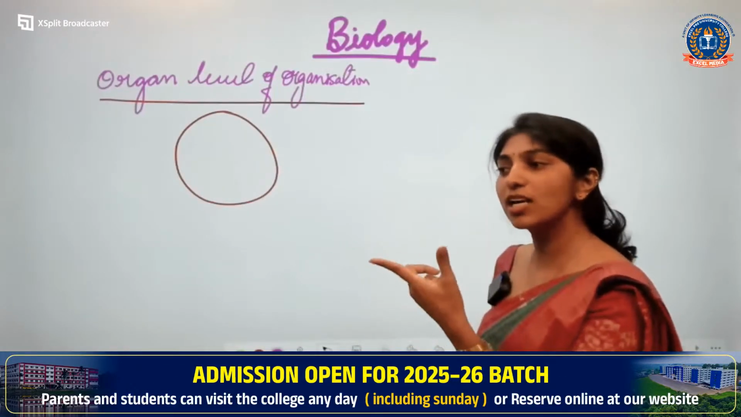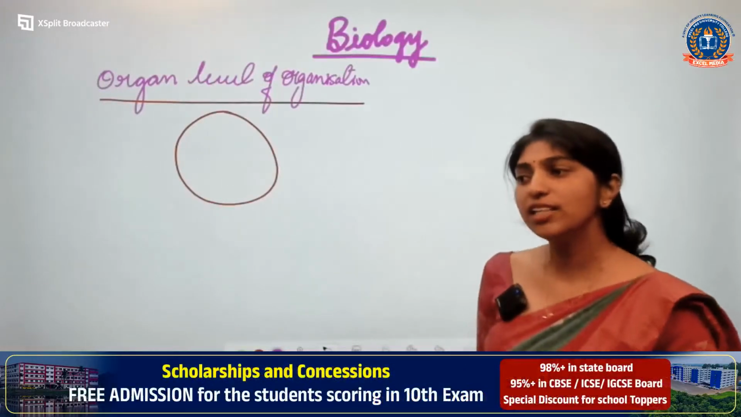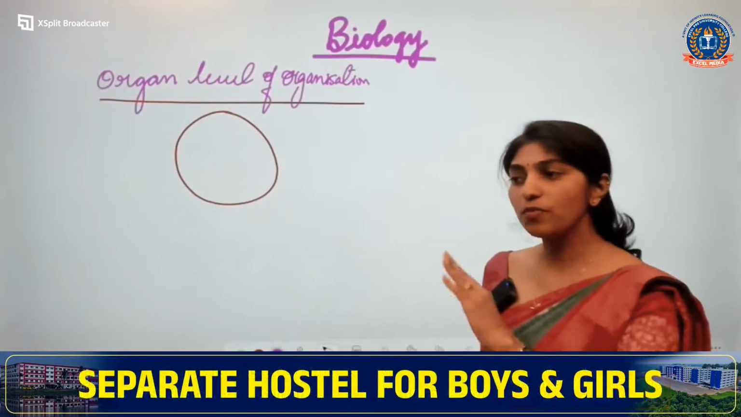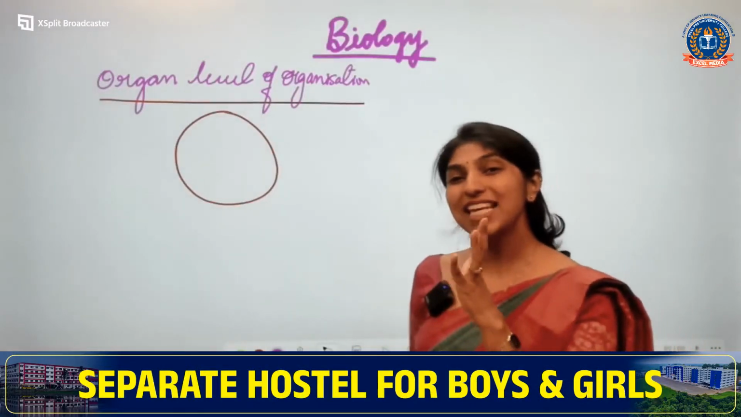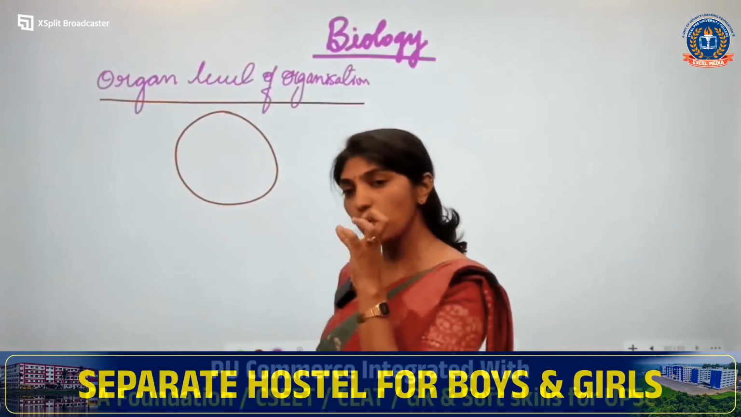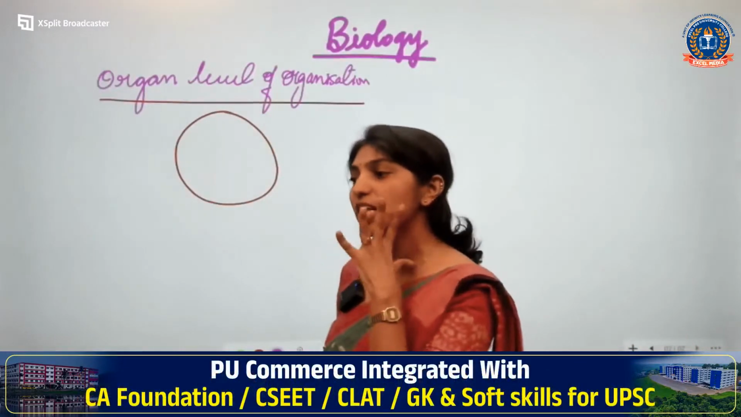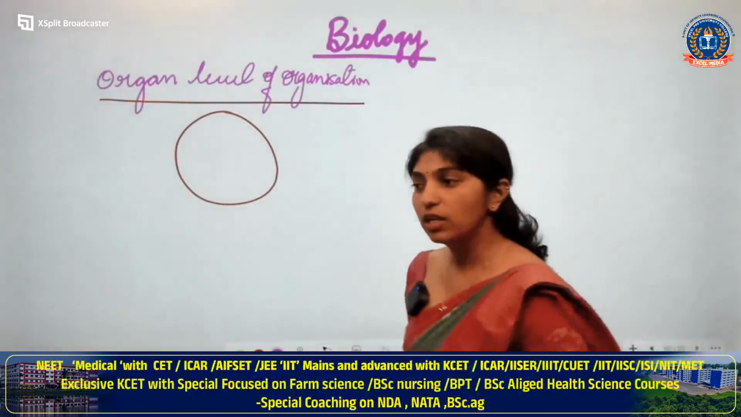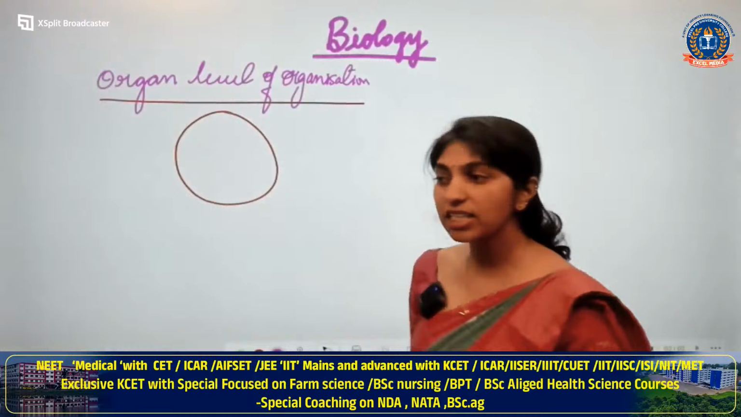Yes, Monisha has answered it right. Tissues are grouped together to form an organ. So, now my question is whether the same type of tissue will form an organ, or different types of tissue will form an organ? Very good. Neelamma has answered correctly, different types.